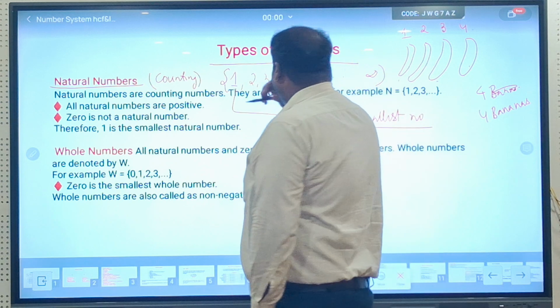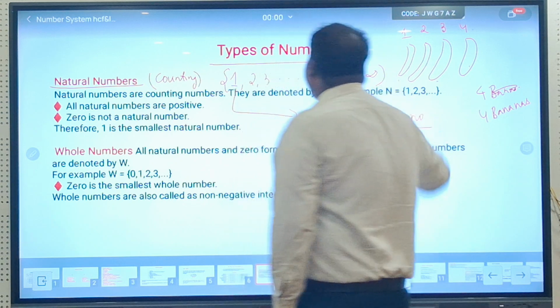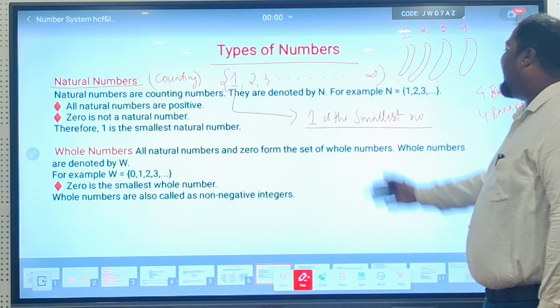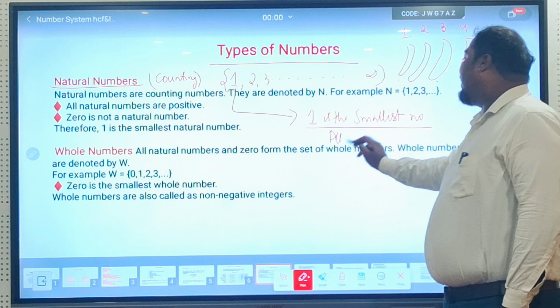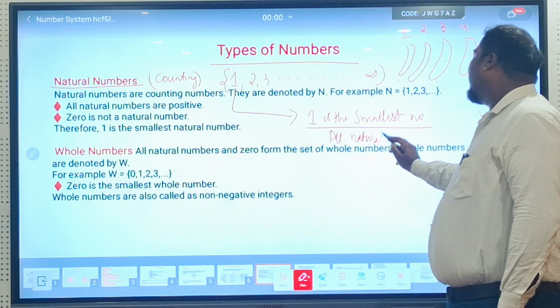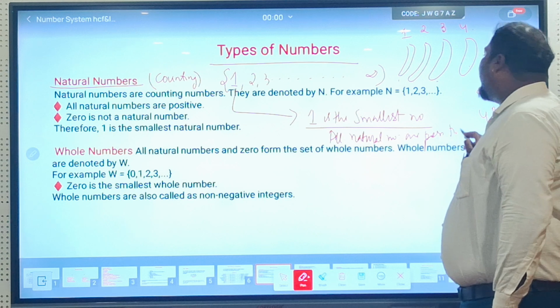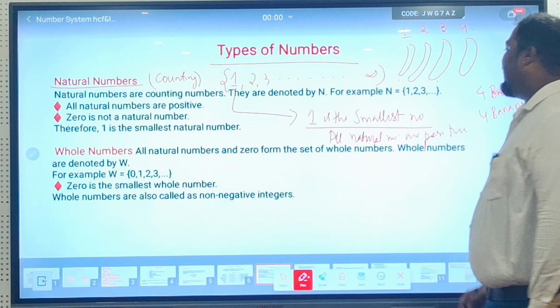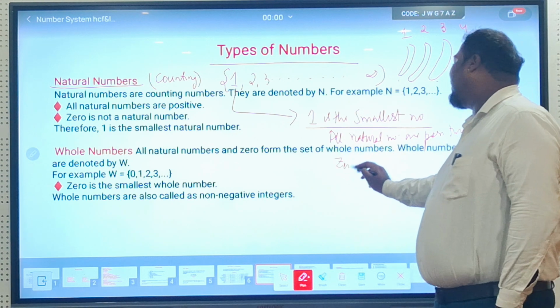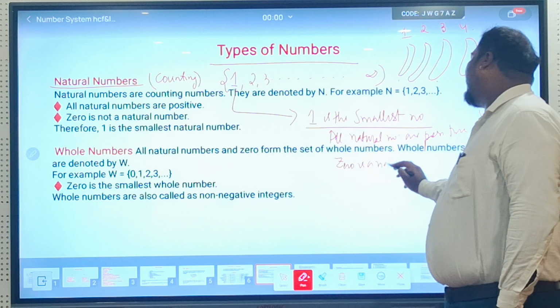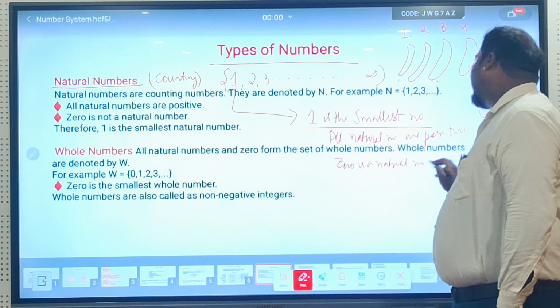And do you find any negative numbers here? Therefore, we can say all natural numbers are positive. Do you find 0 here? Therefore, we can say 0 is not a natural number.